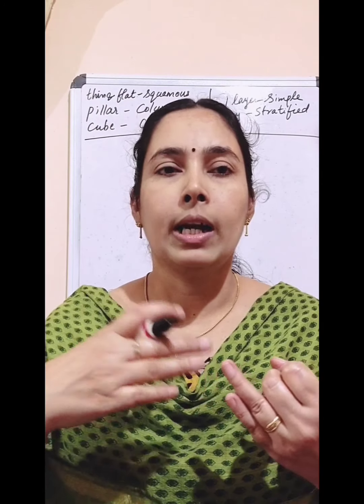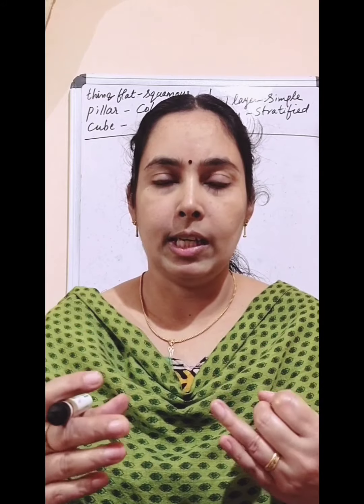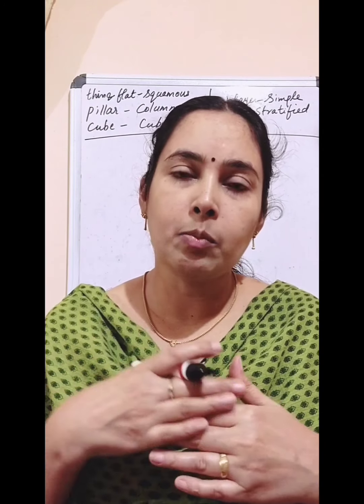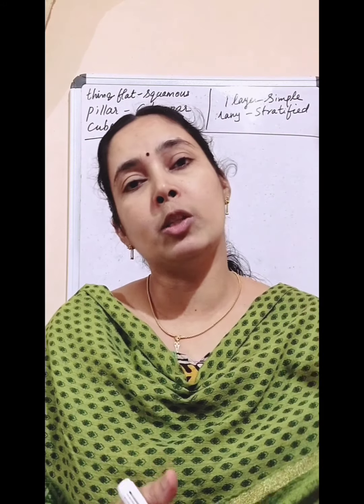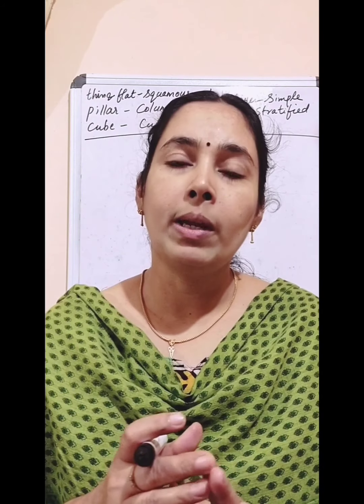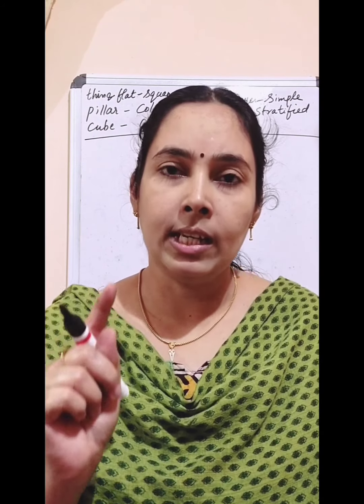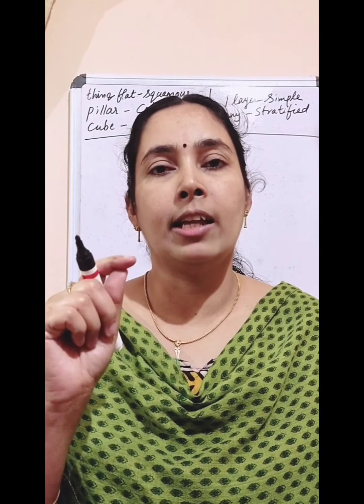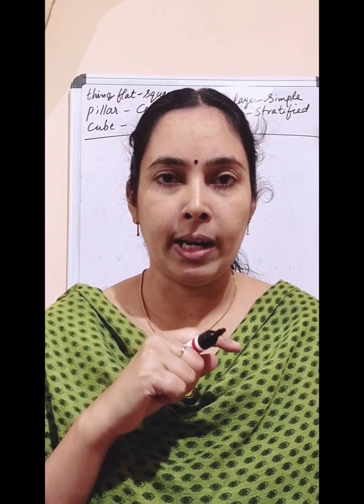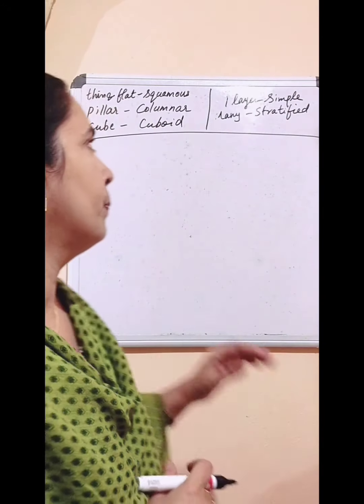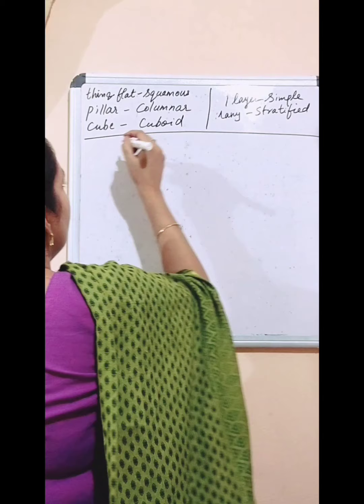What is the function? Transportation of substances is taking place. And these walls are made up of thin and flat epithelium. Why? Because exchange, transportation is taking place. If it is thick, it is difficult for exchanging things. And if it is many layered, also very difficult. So how many layers? Single layer. So single layer and thin and flat layers of epithelium are present in the walls of our blood vessels and walls of our alveolus. So what will be the name? Single layer. So simple.